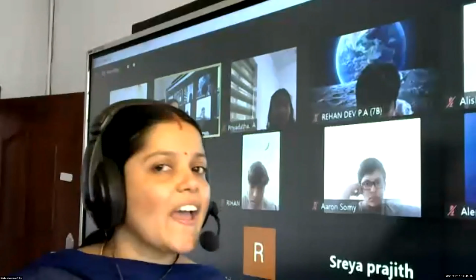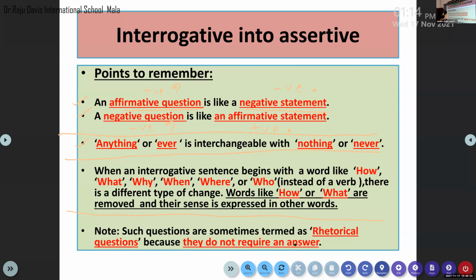So children, I request everybody to note the next point. Next point is, you please write this point. Don't write this one. I request everybody to write only the fourth point. When an interrogative sentence begins with a word like how, what, why, when, where, or who, instead of verb. Instead of verb means instead of an auxiliary verb.